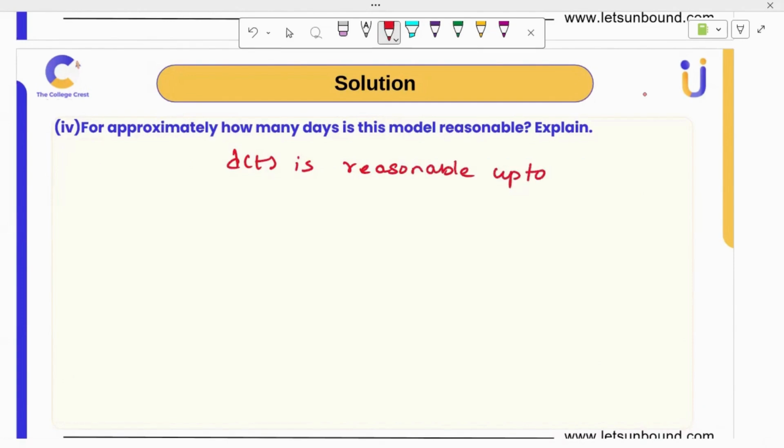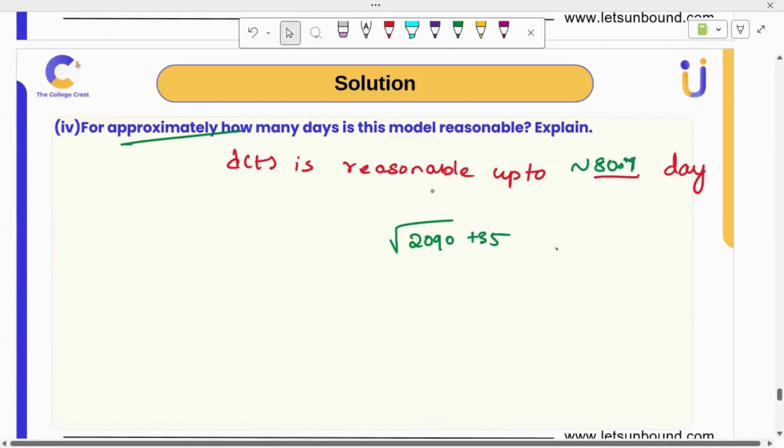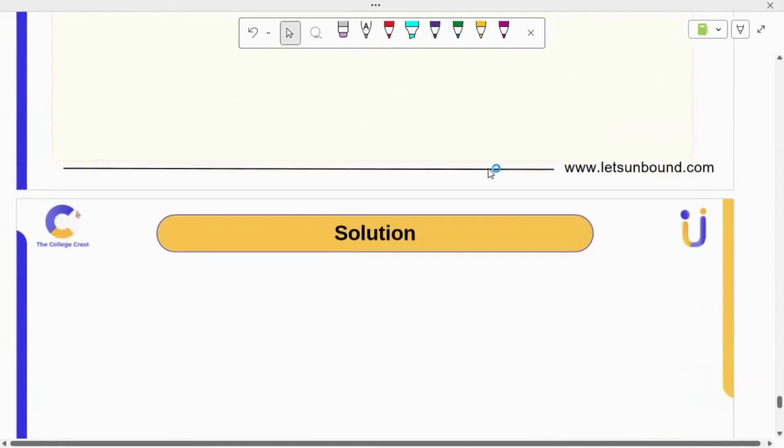Up to the extreme end value of the domain, square root of 2090 plus 35. Using a calculator you will get approximately 80.7. Don't round up, try to round down. So the new model will be applicable till 80 days.